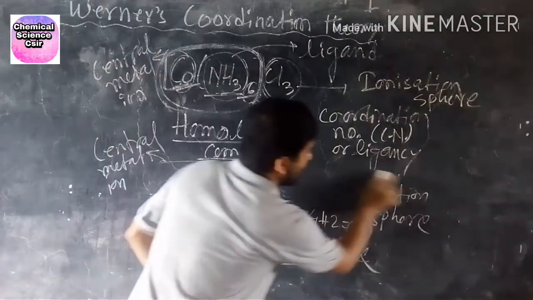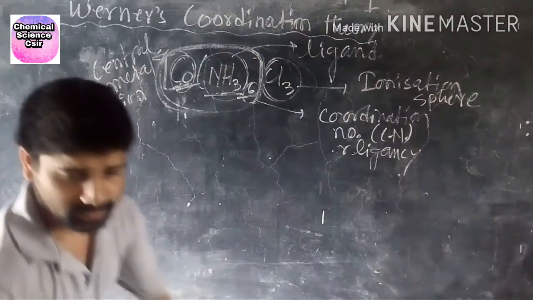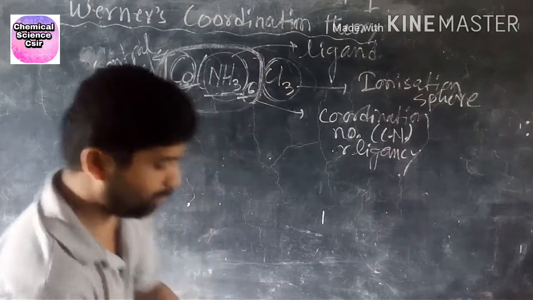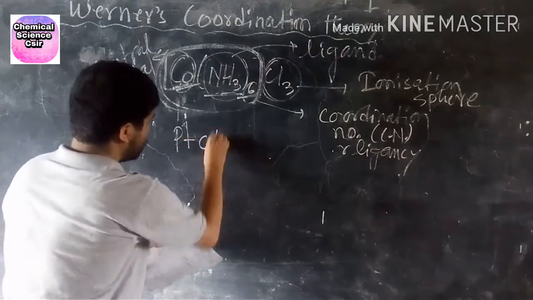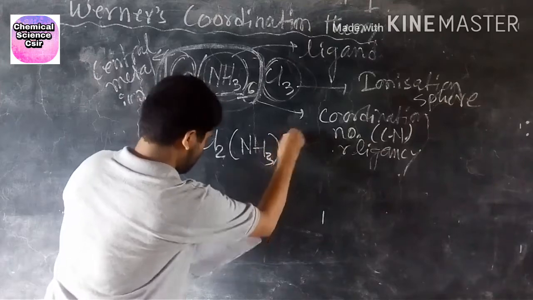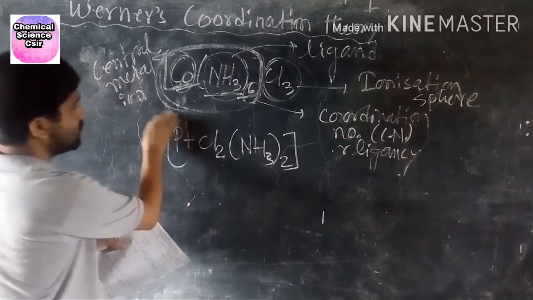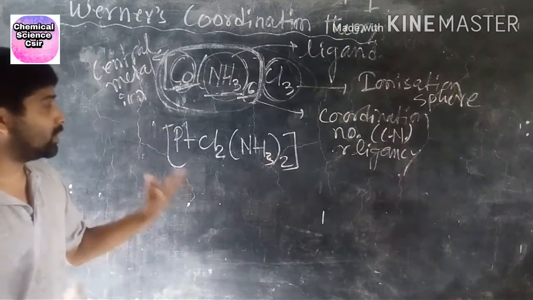Now the next example I will discuss. Another one: platinum, PtCl2(NH3)2. Now you can find out whether this is a homoleptic or heteroleptic complex.